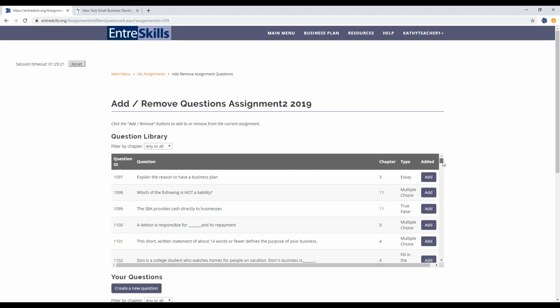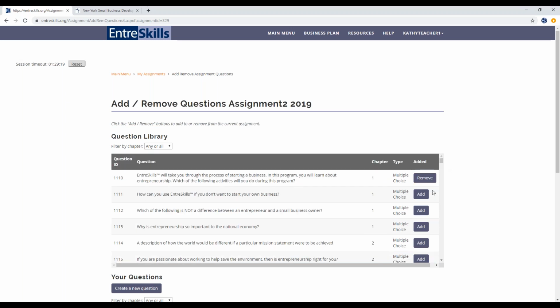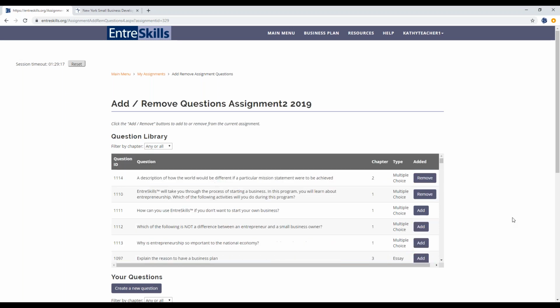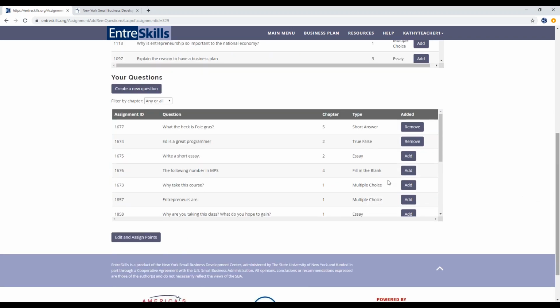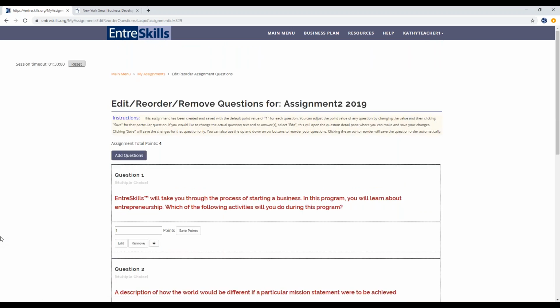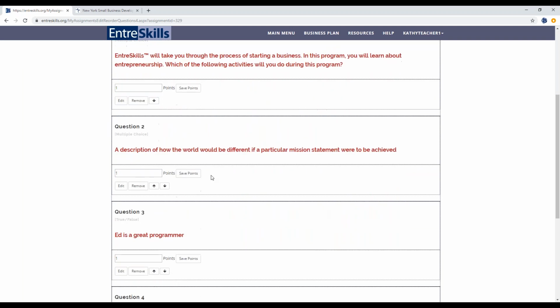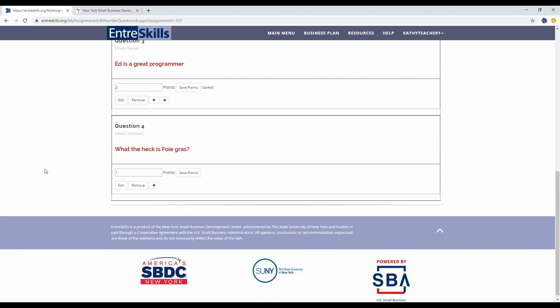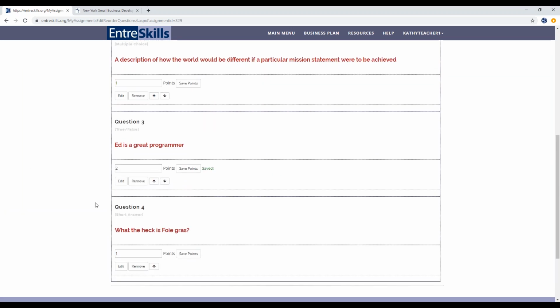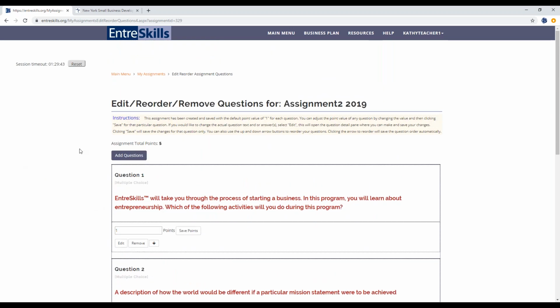So to add questions, you can just go through and click and add them. And then once you're done adding the questions you want, you click edit and assign points. And here you can go through, remove questions if you decided you don't want them, assign points. And these are just some silly questions that we've used for testing purposes. You can also add questions from here.